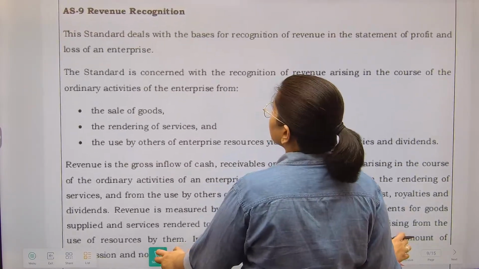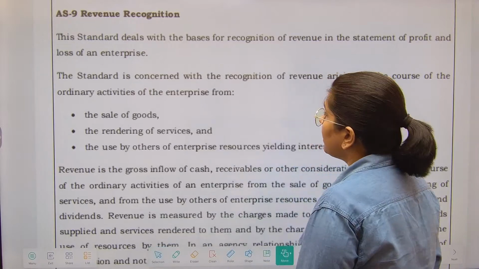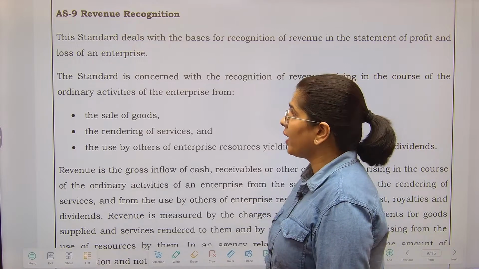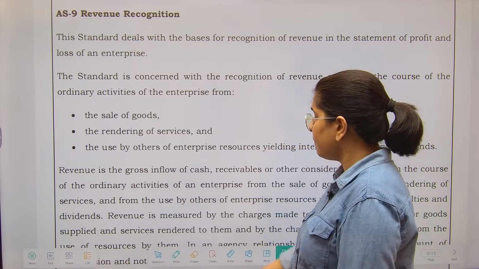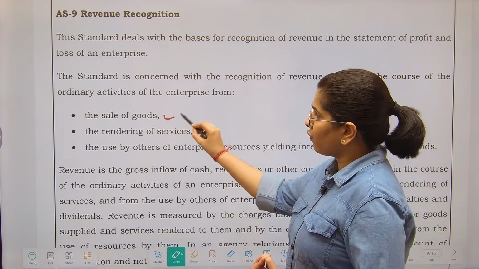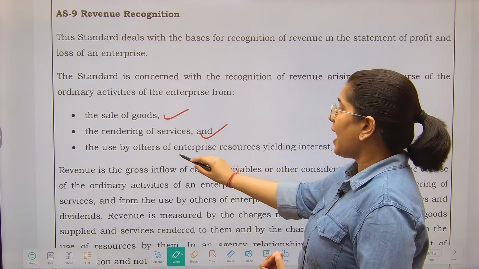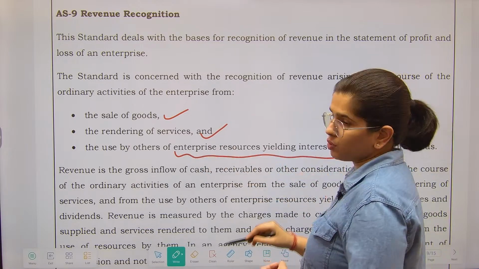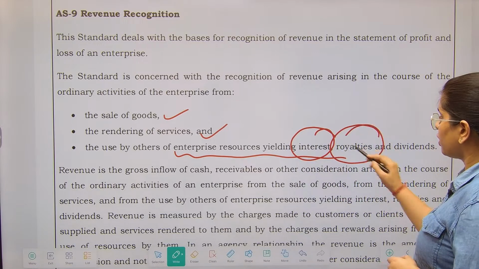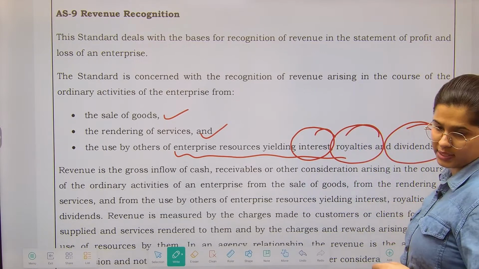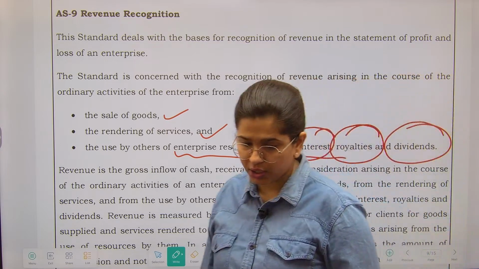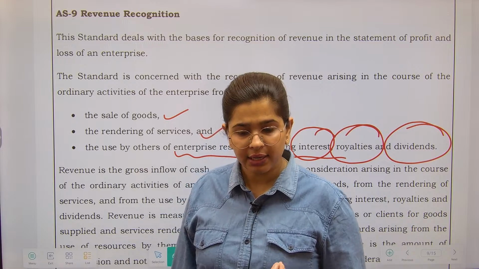Questions have been asked on this, that is revenue recognition. So this standard deals with the basis for recognition of revenue, when you should record revenue. See, revenue is the amount that you earn on sale of goods, rendering of services, and if other people are using your resources. Like, I have developed a technology and I gave it on royalty. Okay? So I am earning royalties on that particular thing. I am earning royalty on it.